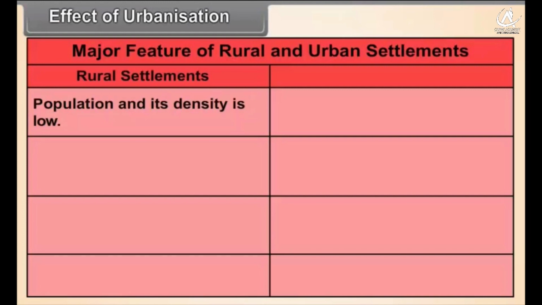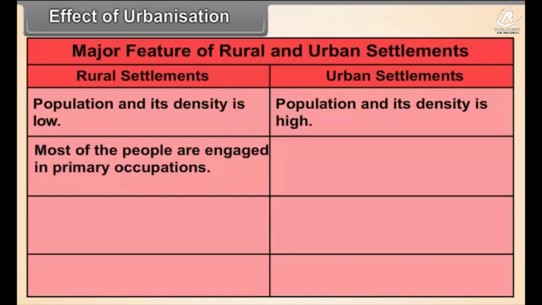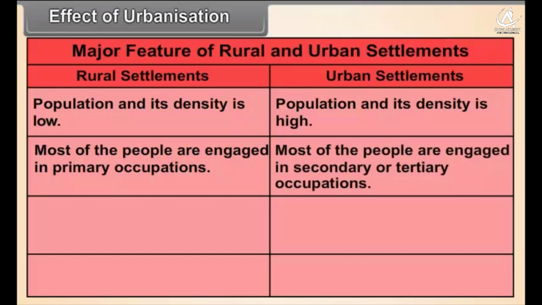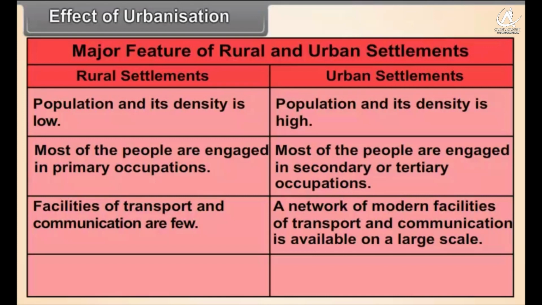Major features of rural and urban settlements. Rural settlements: population and its density is low. Urban settlements: population and its density is high. Rural settlements: most of the people are engaged in primary occupations. Urban settlements: most of the people are engaged in secondary or tertiary occupations. Rural settlements: facilities of transport and communication are few. Urban settlements: a network of modern facilities of transport and communication is available on a large scale.